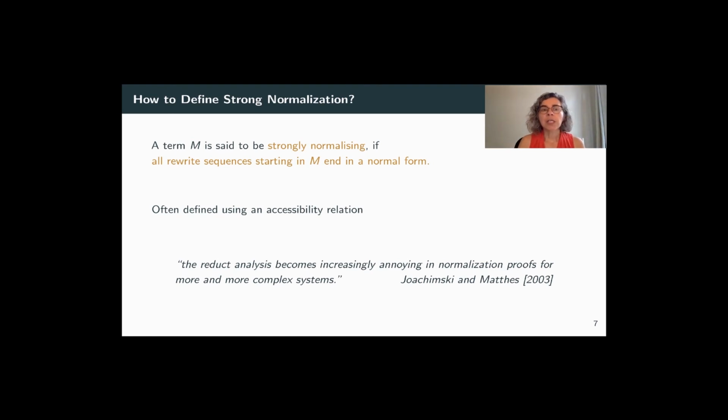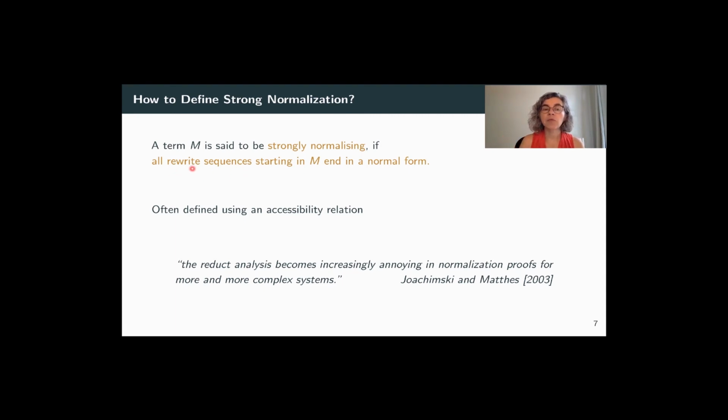Traditionally, we define it by saying M is strongly normalizing if all rewrite sequences starting in M end in a normal form. And this is often characterized using what is called an accessibility relation. But in fact, the proofs become increasingly annoying when we need to reason about all these different rewrite sequences and